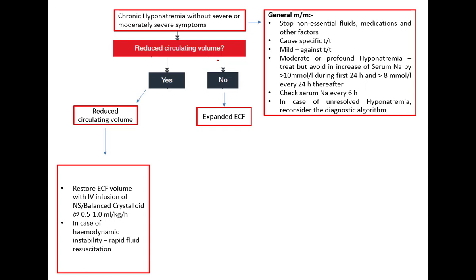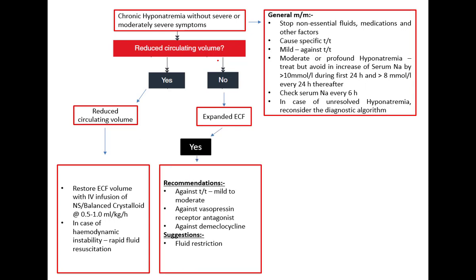If the patient has no reduced circulating volume and has expanded ECF, then the recommendation is against treatment for mild to moderate cases. Don't use a vasopressin receptor antagonist, because it causes more mortality and more hepatic failure. This is published data in the literature, and the suggestion is just to restrict fluid if the patient has expanded ECF. If there is no expanded ECF, it means the patient has a euvolemic condition.